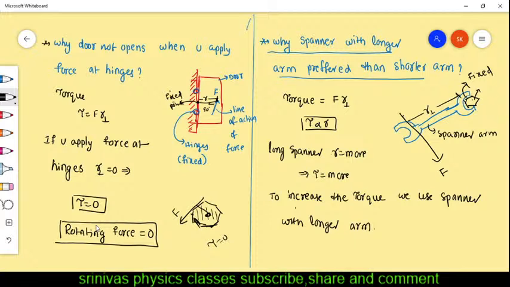What is the reason? You are applying a large force, even then it does not open. It is an easy answer, but nobody is replying. Write in the chat box whatever idea you have, whether it is wrong or right, it doesn't matter. Can anyone tell?